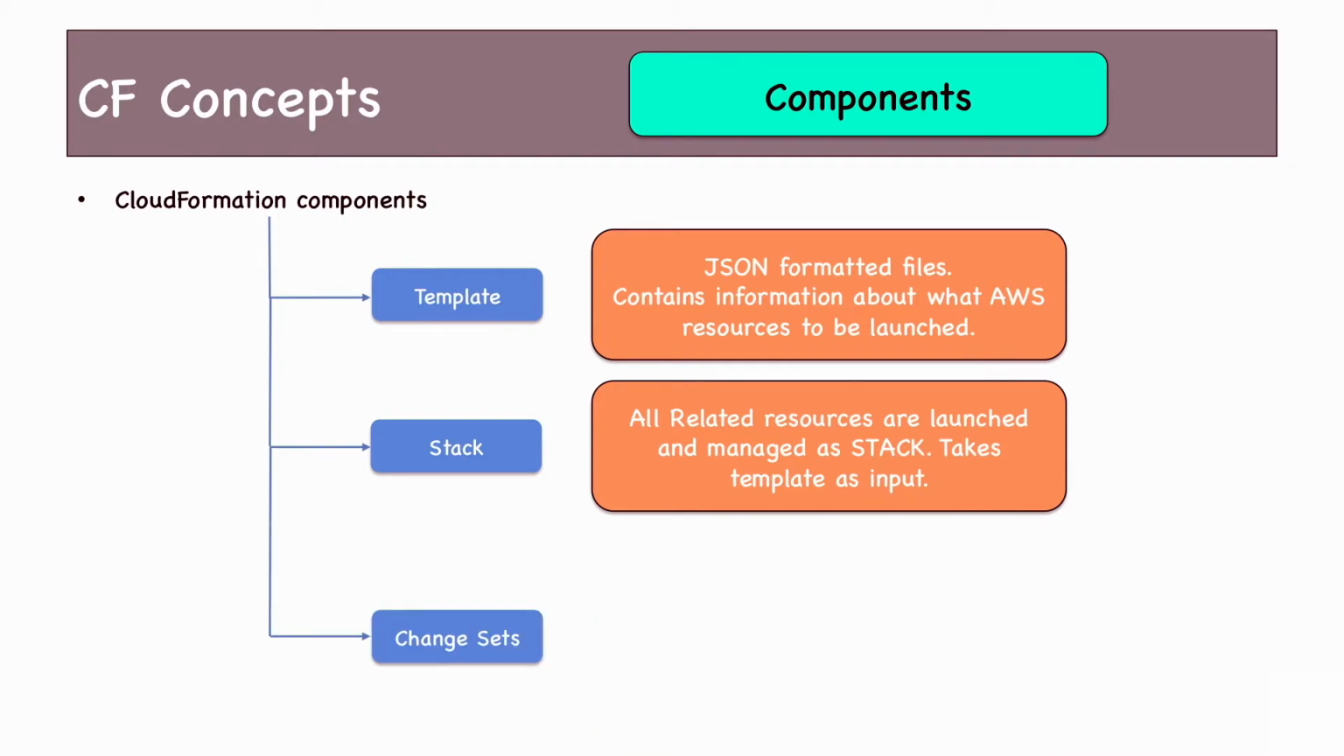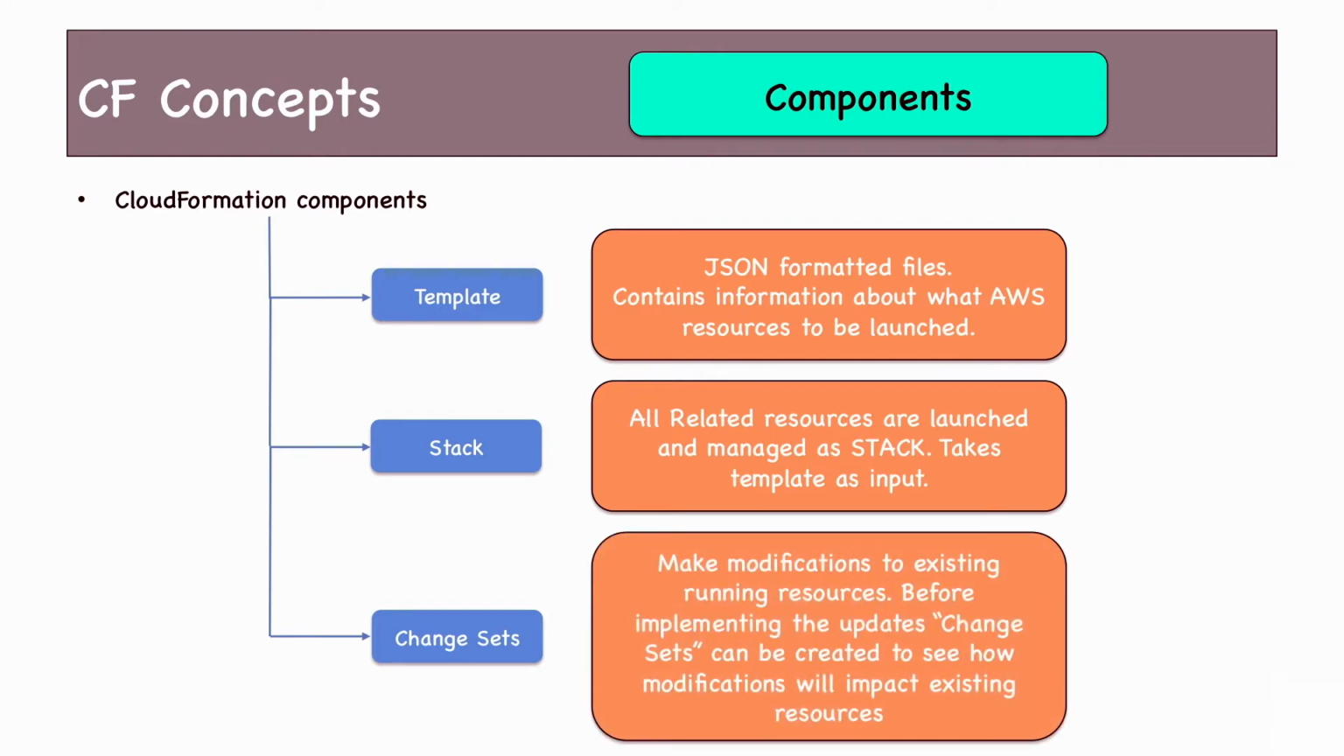The third component is the change sets. Once you provision the resources, you might want to change those resources. For example, you want to scale up the EC2 instance from, let's say, m2.large to m4.xlarge. You want to change the provisioned IOPS rate of the EBS volumes of your RDS DB instance or EC2 instance. So you do that using change sets. Change sets are used to make modifications to existing running resources.